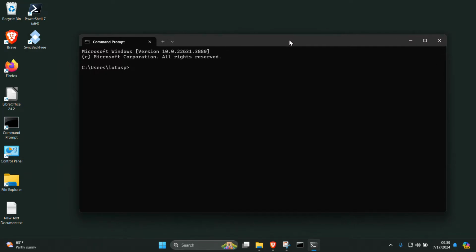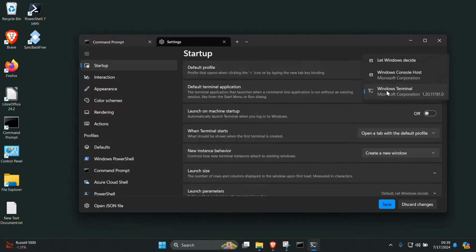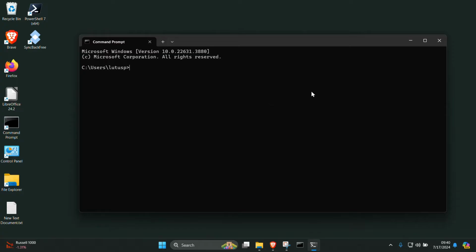Now that we have the command prompt open, we need to make one more change. Point to the bar at the top, right-click, Settings, and make sure that the default profile is command prompt, not Windows PowerShell. Confirmed, command prompt, and here Windows Terminal, same. And save those settings and close the setup.